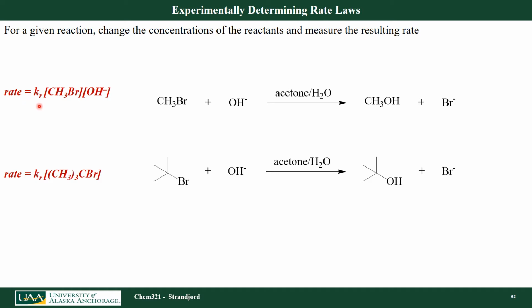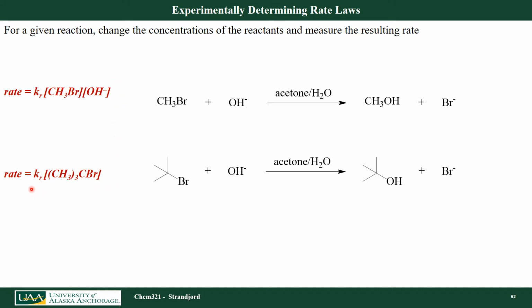When I'm all said and done, it turns out the rate of this reaction is dependent on both the concentration of my bromomethane and my hydroxide. So both of them have to be present, and you can see there are no orders here, so they're all order 1. I need concentration 1 for each of those.